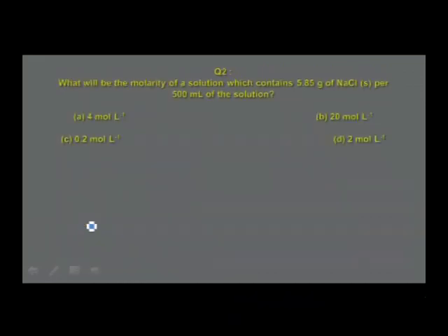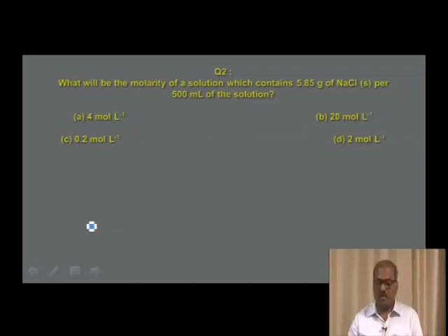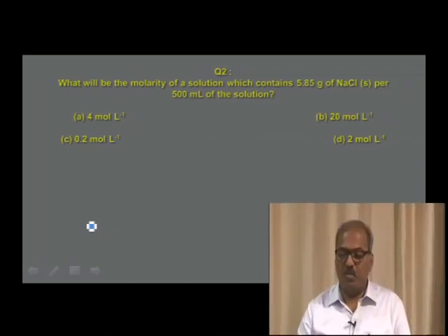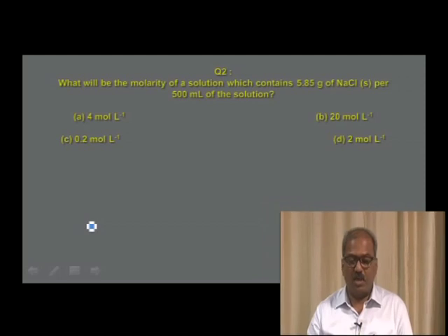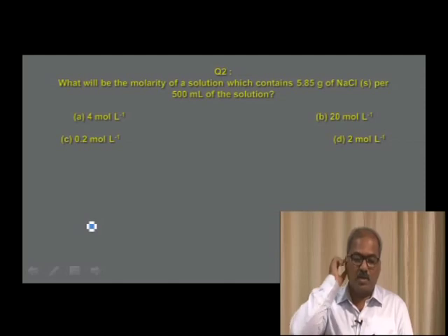The next question. What will be the molarity of a solution which contains 5.85 grams of sodium chloride per 500 ml of the solution? Options given: A 4 mole per liter, B 20 mole per liter, C 0.2 mole per liter, and option D 2 mole per liter.